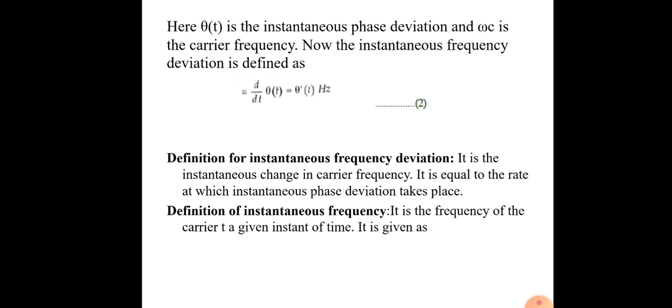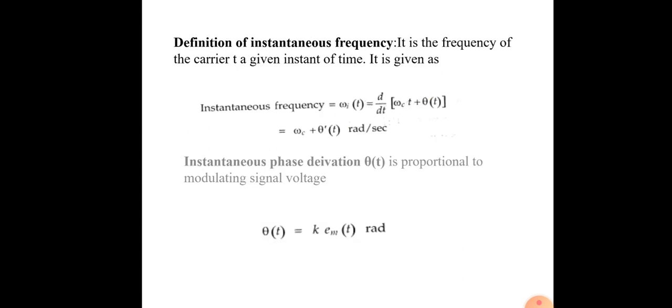Now the instantaneous frequency deviation is d divided by dt of theta of t. That means we already know differentiation of theta of t is equal to theta dash of t. And the instantaneous frequency deviation is the rate at which the instantaneous pace deviation takes place. It is also defined as the frequency of the carrier at a given instant of time.